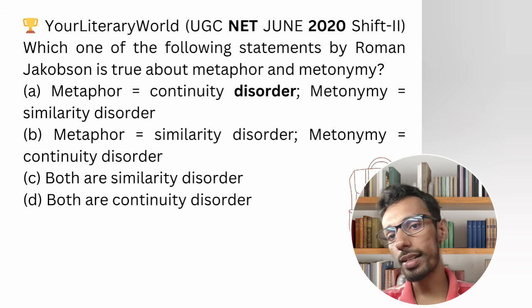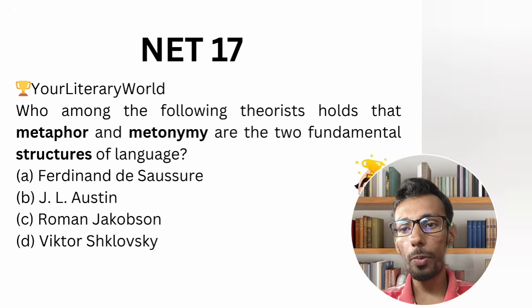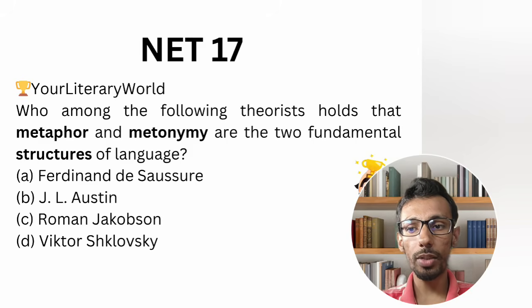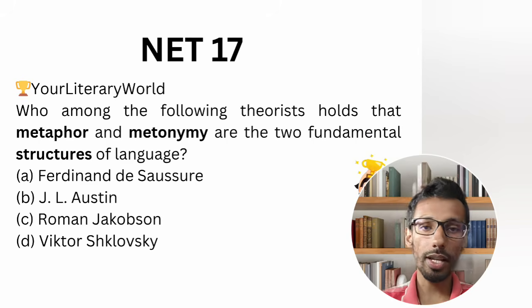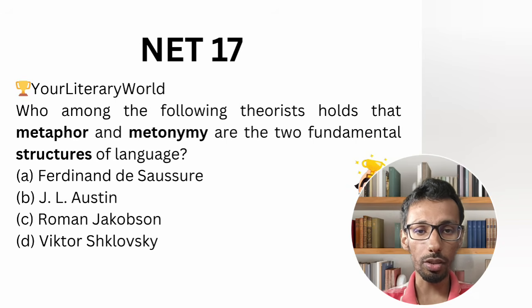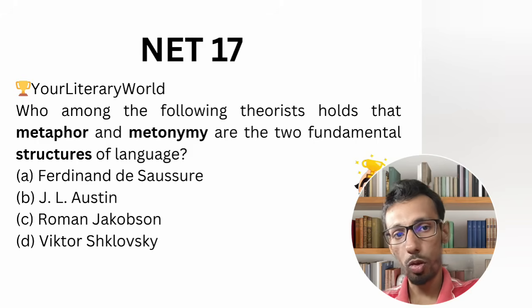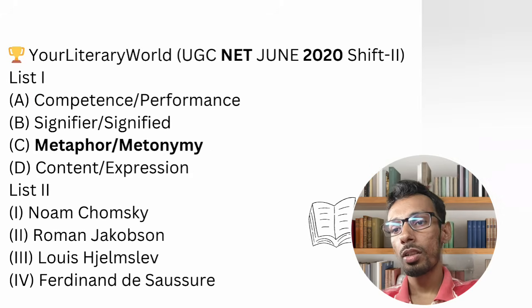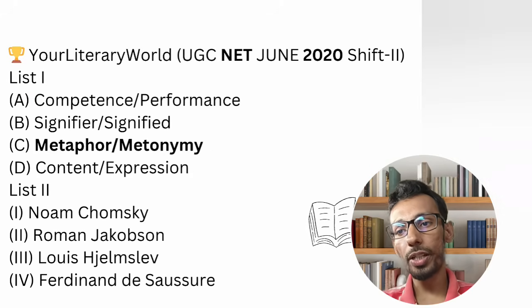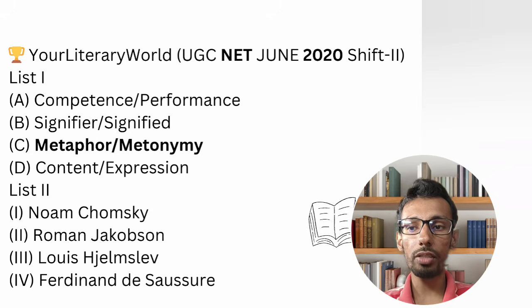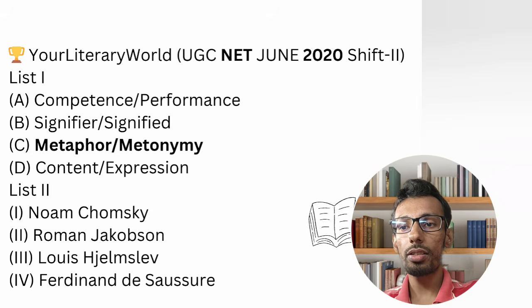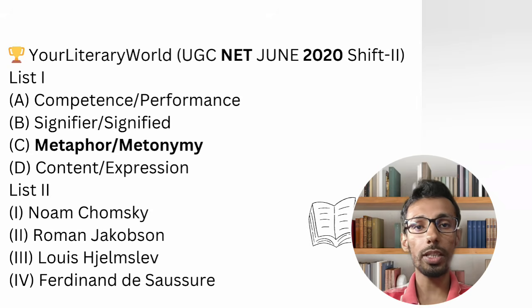Okay. NET 17: which of the following theorists hold that metaphor and metonymy are the two fundamental structures of language? Roman Jakobson. As I already talked about it, Roman Jakobson talked about the aphasic disorder, metaphor and metonymy. So Roman Jakobson is the answer. List 1, list 2: competence performance, signifier signified, metaphor metonymy, content and expression. Roman Jakobson, metaphor and metonymy.